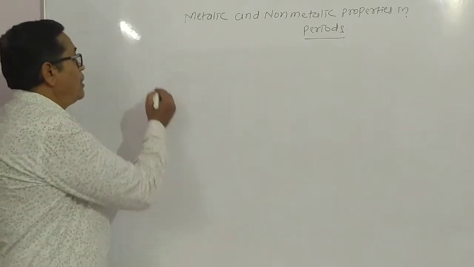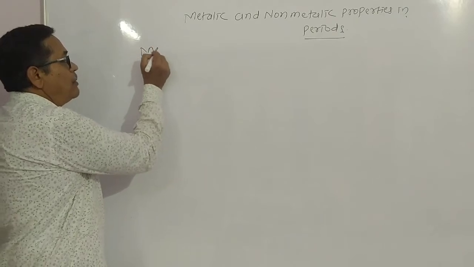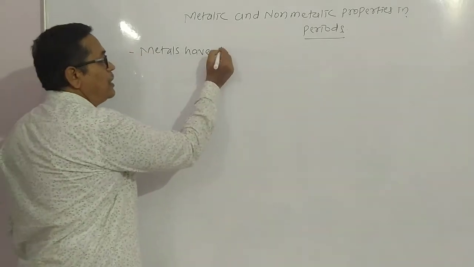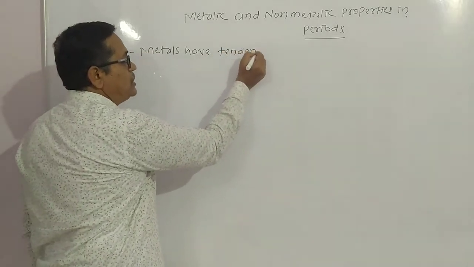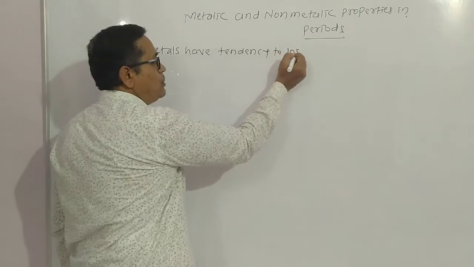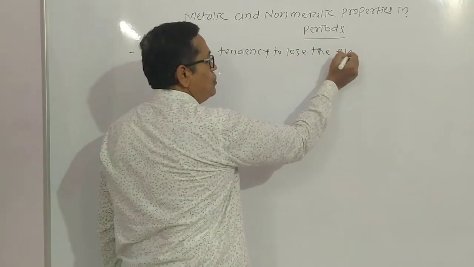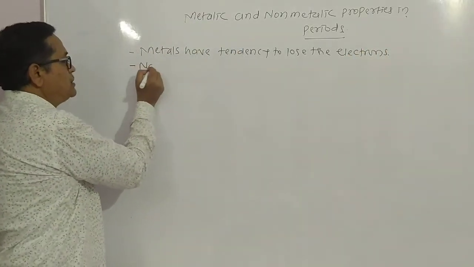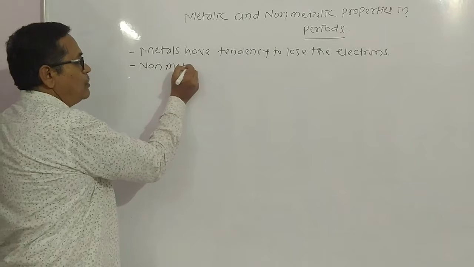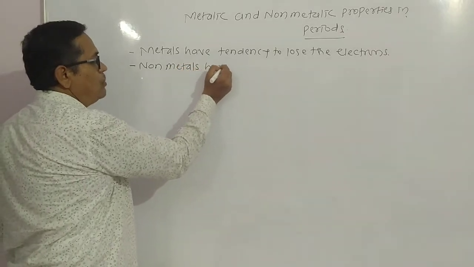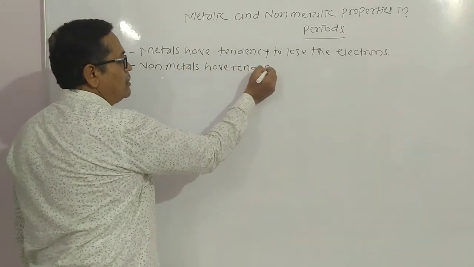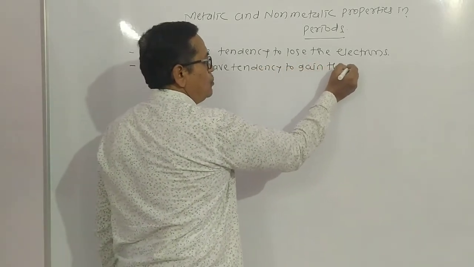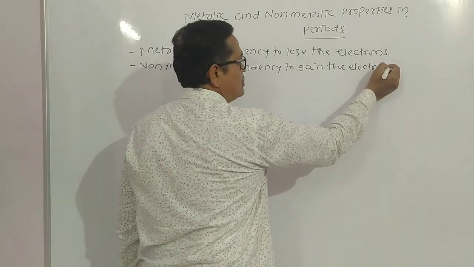Metals have tendency to lose the electrons, and non-metals have tendency to gain the electrons.